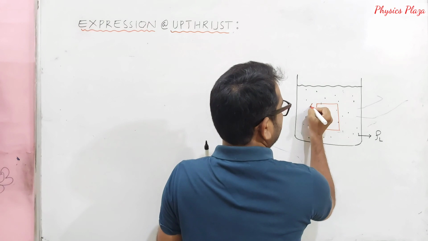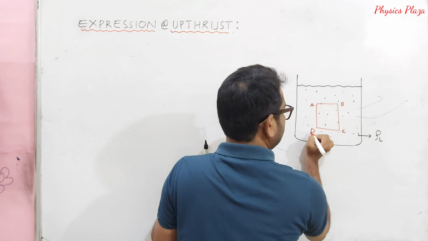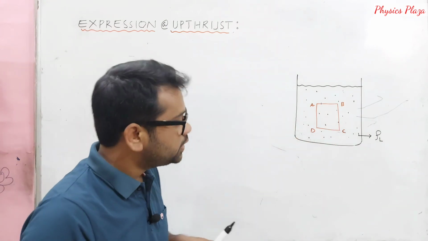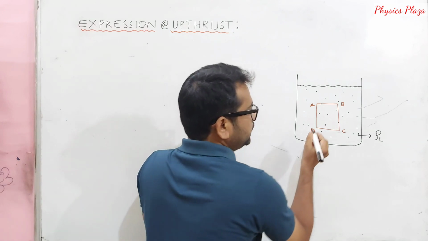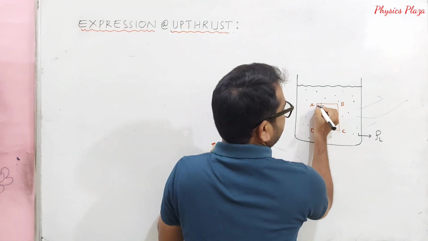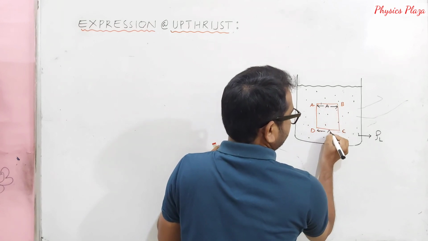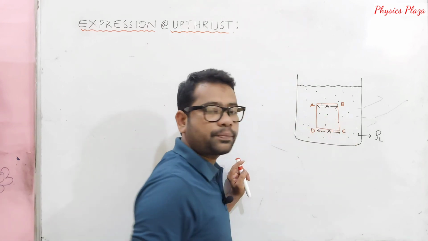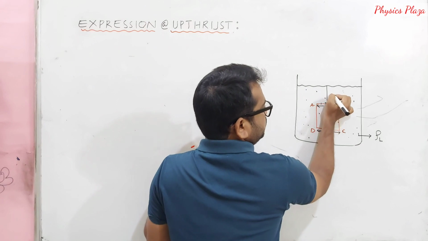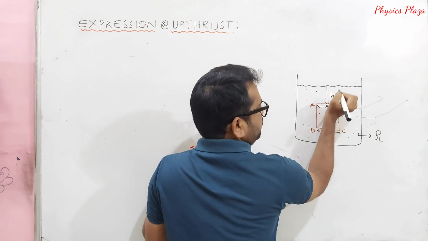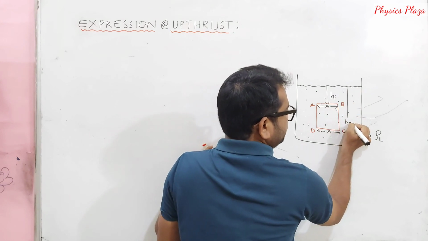Let us name it A, B, C, D. Its surface area is A, and this upper part is at a depth H1, whereas the lower part is at a depth of H2.